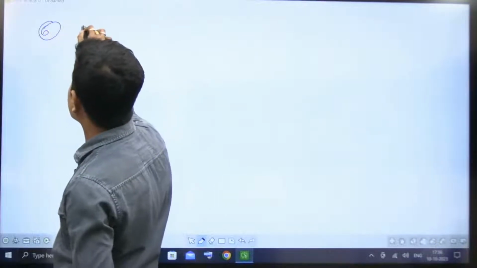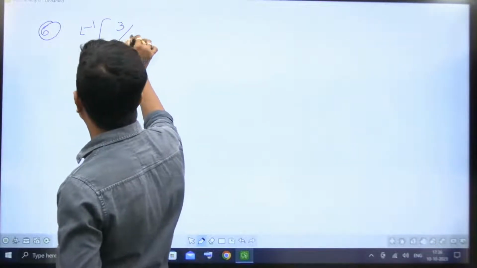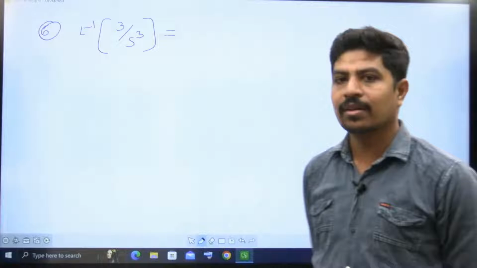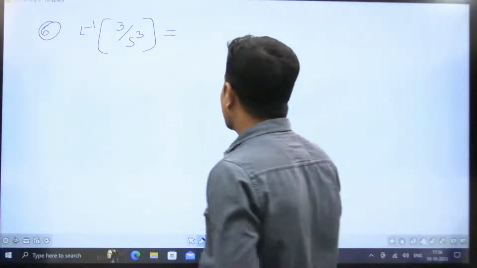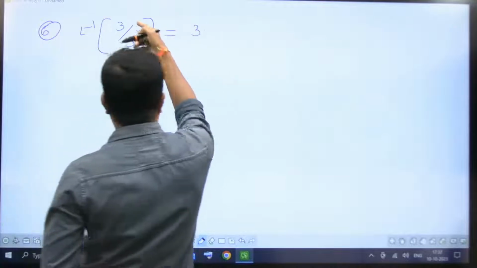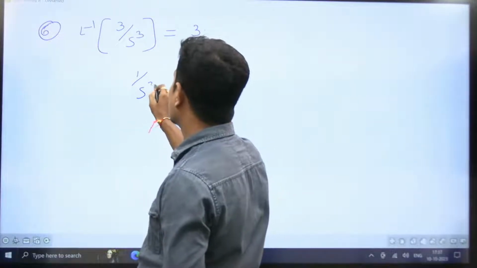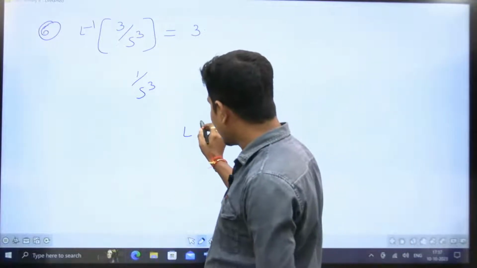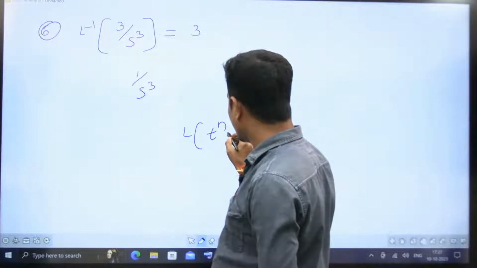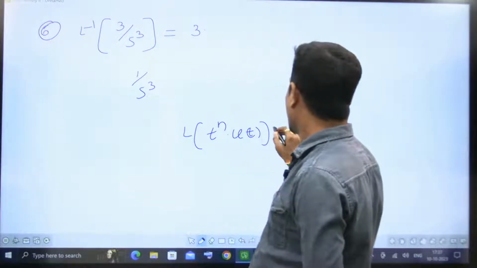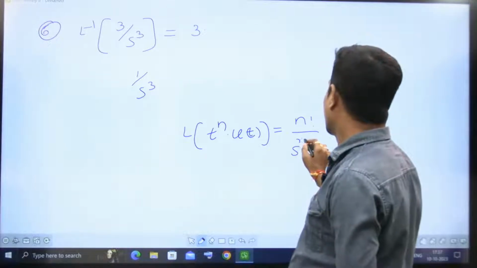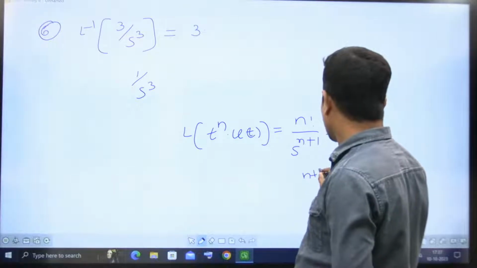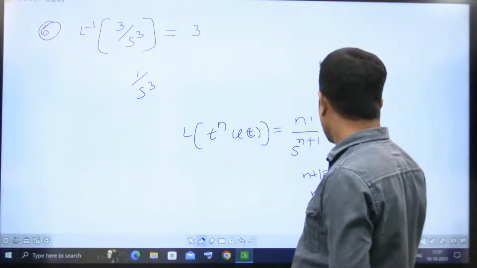Let's go to the next question, that is, what is the inverse Laplace transform of 3 by s cube? I'm waiting for your answer. See, 3 is 3. You keep it. Now 1 by s cube we have. It's inverse Laplace we want. Now what is the previous formula? What is the Laplace transform of t power n into u of t? That is n factorial by s power n plus 1. Now that is 1 by s cube, means n plus 1 is equal to 3. So n is equal to 2.